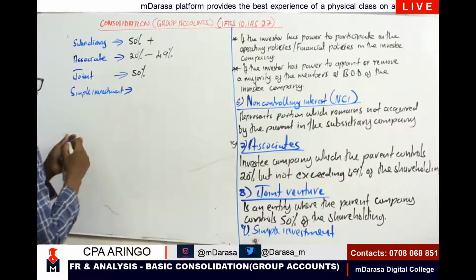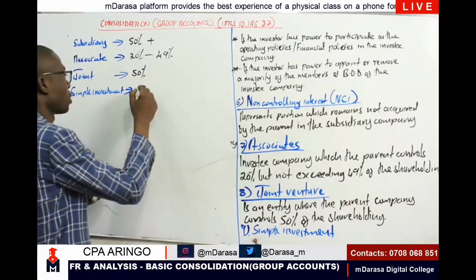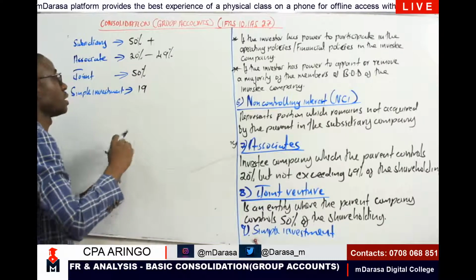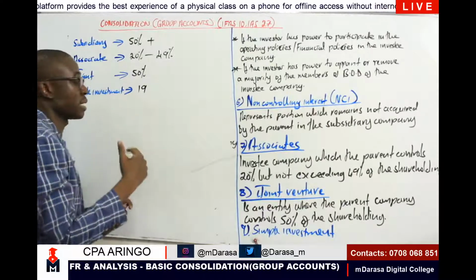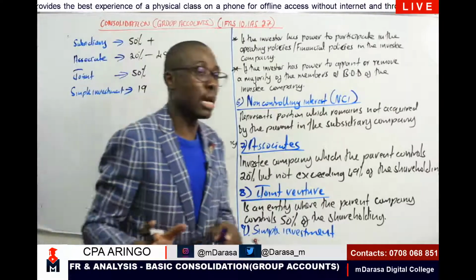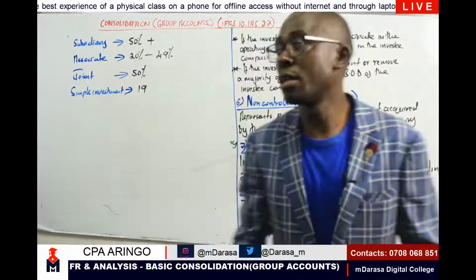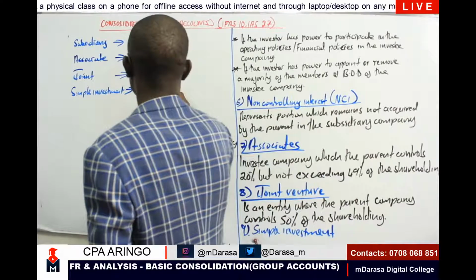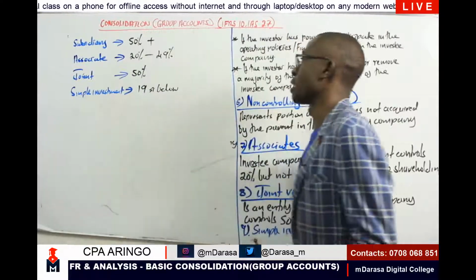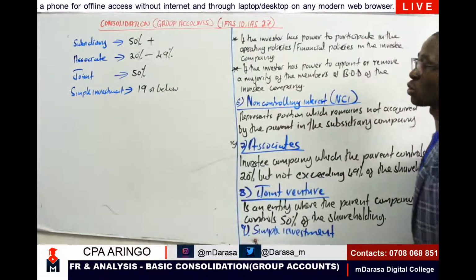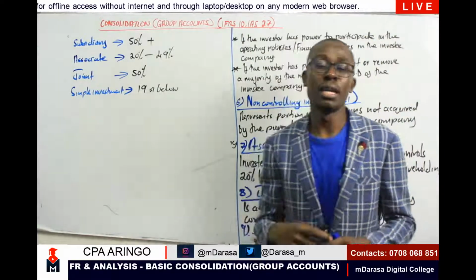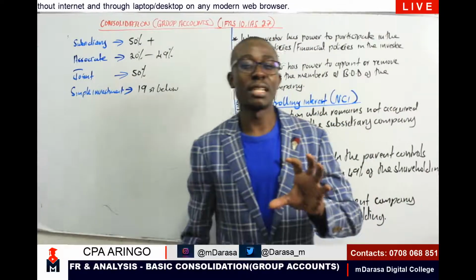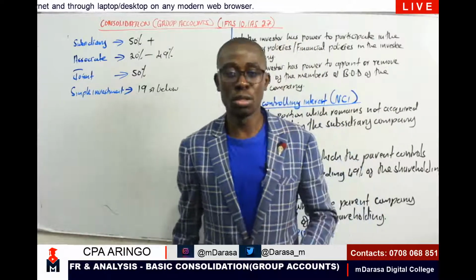And you're having simple investment. This is where the parent company is controlling 19% going downwards, meaning 20% and below, with 20% not included. So basically, this is 19% and below. These are the main elements that you must always have at the back of your mind anytime you're handling this concept.